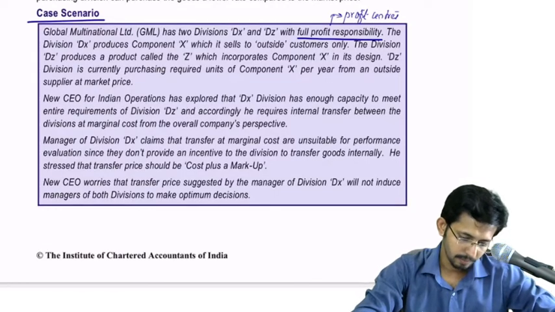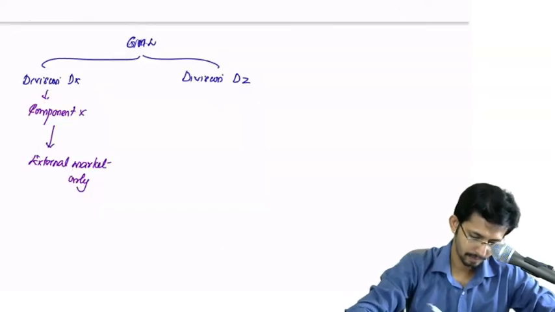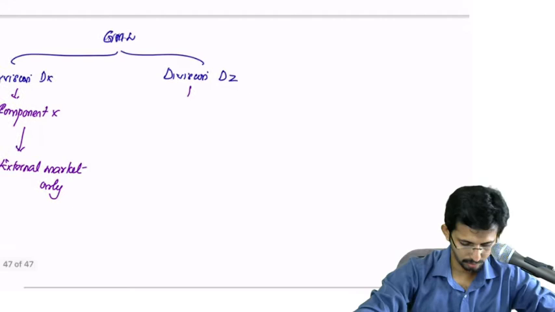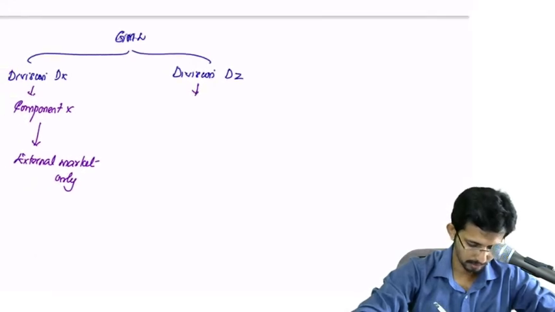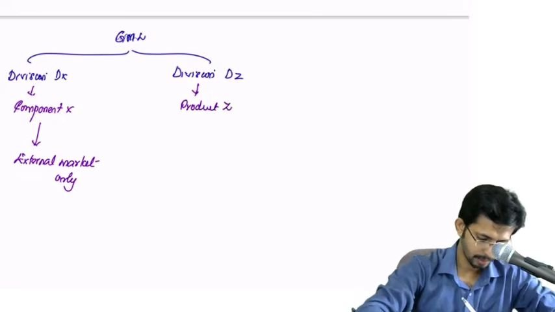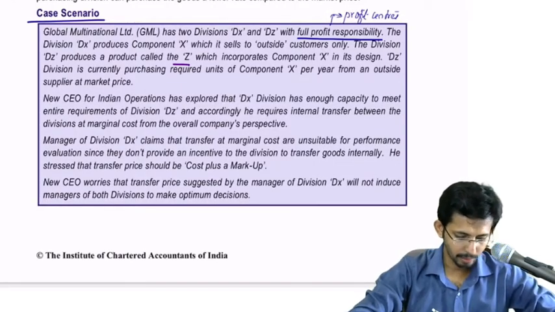Okay, now division Z produces a product called product Z, which incorporates component X in its design.